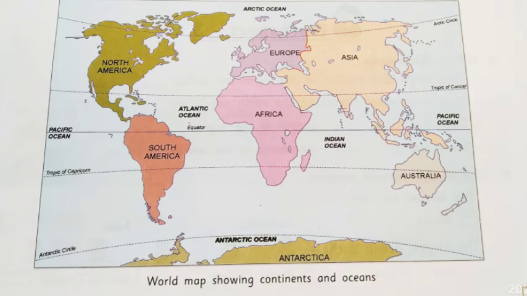Next, we have Australia, the smallest continent of the earth. It is sometimes called an island continent. It is surrounded on all sides by seas and oceans. Then we have Antarctica. It is a big continent. It lies around the South Pole. It is always covered with snow and ice.